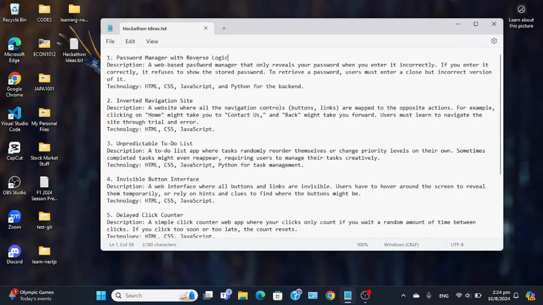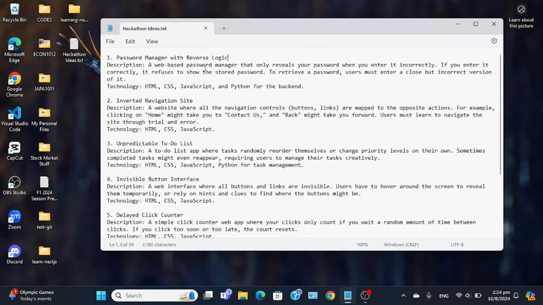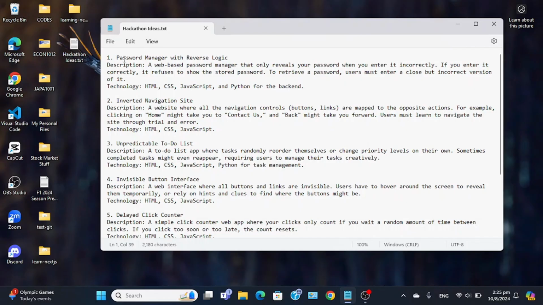So the password manager one, let's try it out. I'm going to be using React, but I'm not going to be using Next.js because I still haven't fully learned it yet. I need to look through the docs, build a project or whatever, and it feels too complex. So instead, I'm going to go with Vite with React, because I feel like with an app like this, there's going to be different components. So yeah, that's what I'm thinking of.